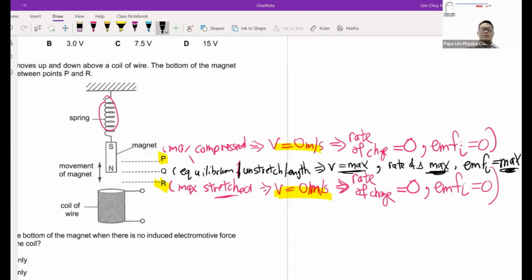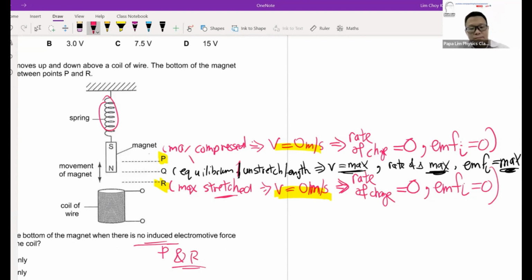So you'll find that for this particular case, P and R, although they are the topmost and the lowest positions, the EMF is actually 0. So for EMF induced 0, it will be position P and position R, because they are momentarily at rest at these particular locations.